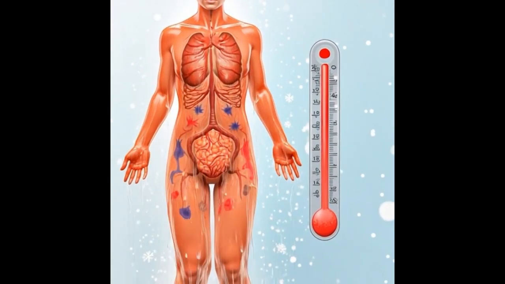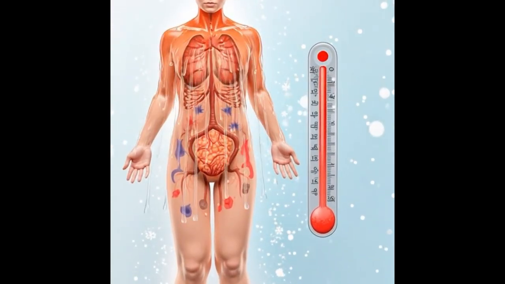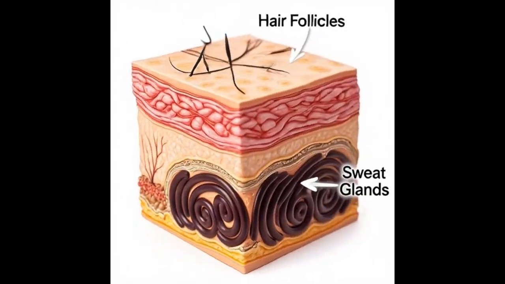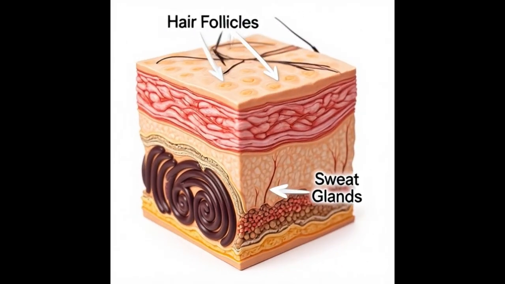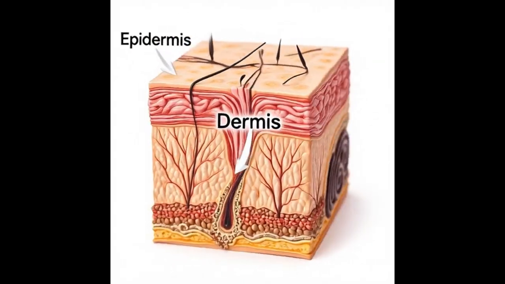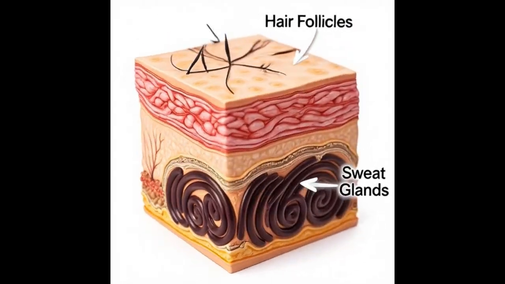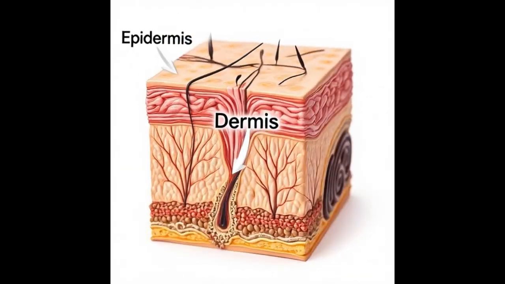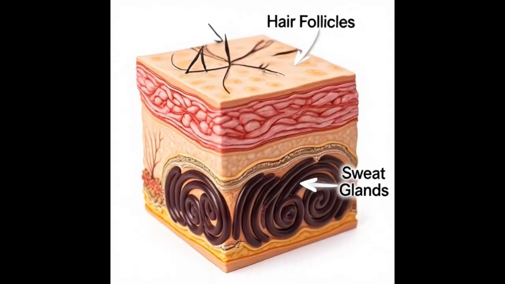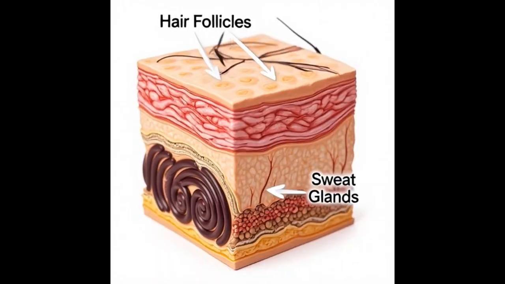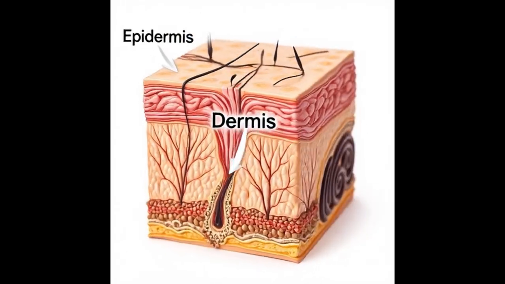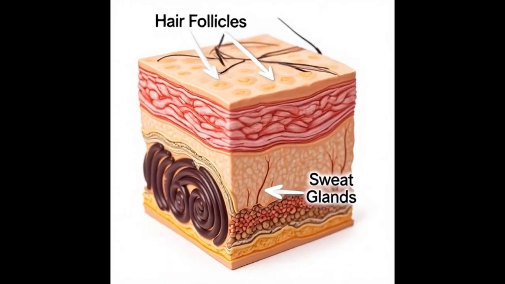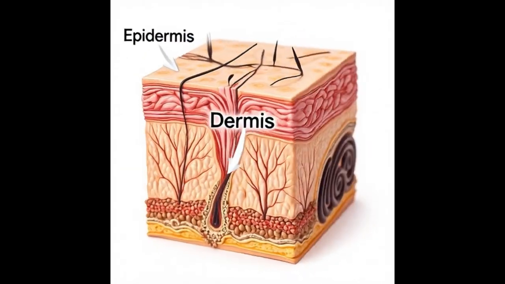Module 5. Body Systems Overview. Lesson 5.1. Integumentary System. Your body's first line of defense. Your skin is more than what you see in the mirror. It is your body's first line of defense, a temperature regulator and a sensory organ, all at the same time. The integumentary system includes the skin, hair, nails, sweat glands, and oil glands. It is the largest organ system in the body.